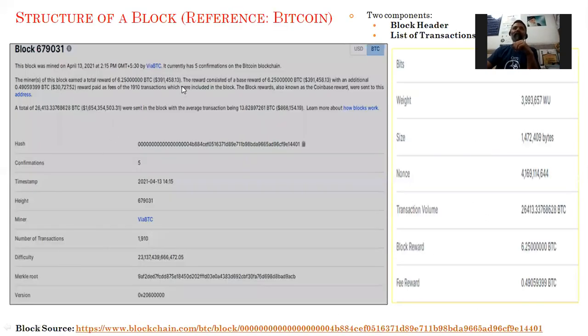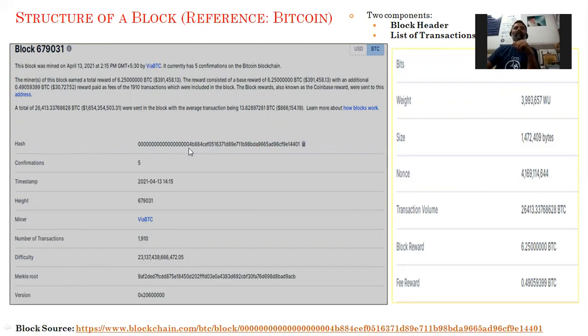So this is the example I have taken. This block was mined on April 13, 2021. As I said, a block has two components, a block header and a list of transactions. This is the typical information which is stored in the block header.